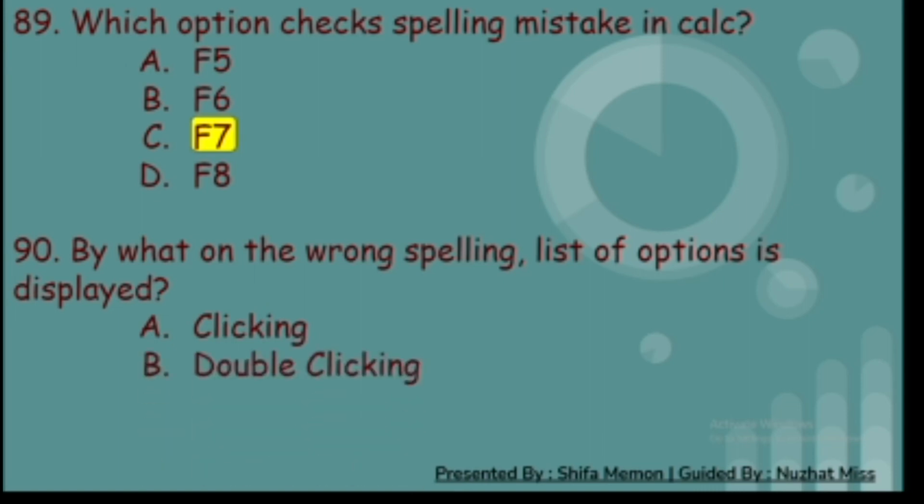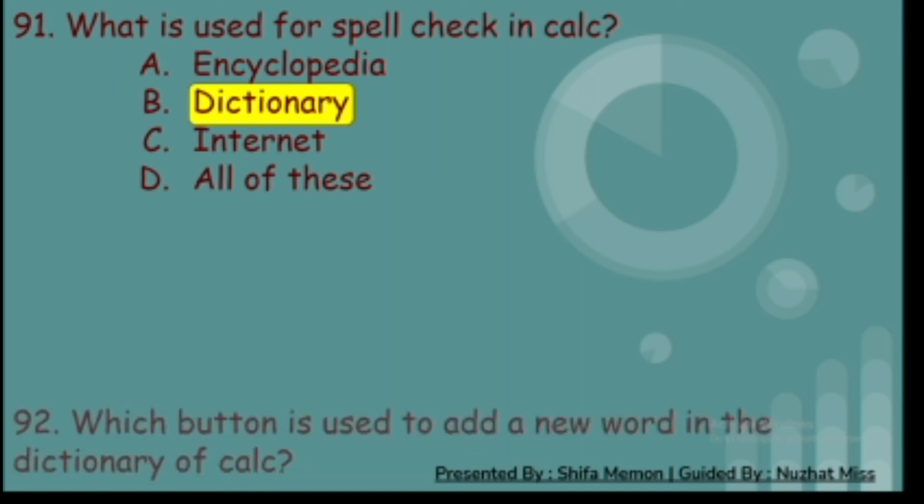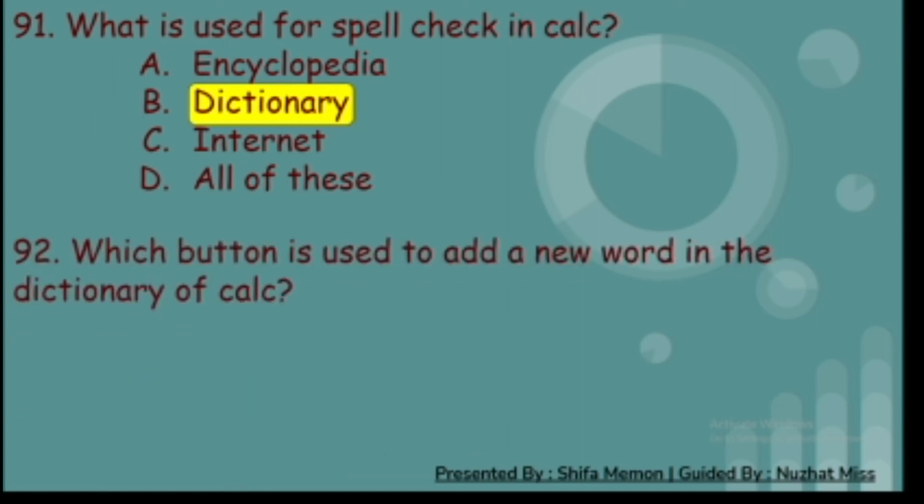90th. By what on the wrong spelling list of options is displayed? A. Clicking, B. Double clicking, C. Right clicking, and D. Drag and drop. And the correct answer is C. Right clicking. 91st. What is used for spell check in Calc? A. Encyclopedia, B. Dictionary, C. Internet, and D. All of these. And the correct answer is B. Dictionary. 92nd. Which button is used to add a new word in the dictionary of Calc? A. Attach, B. Add, C. Put, and D. Append. And the correct answer is B. Add.